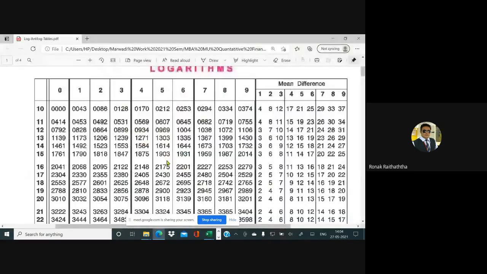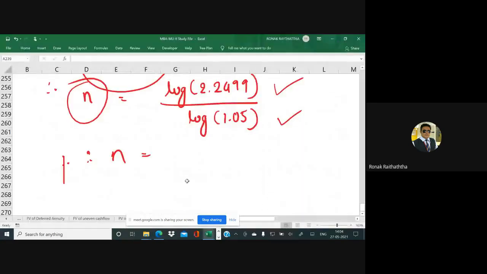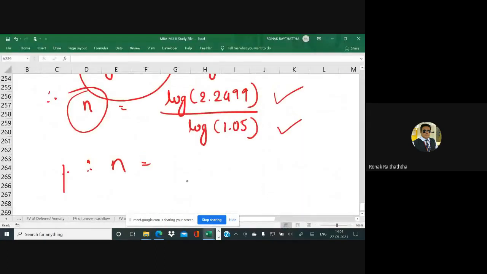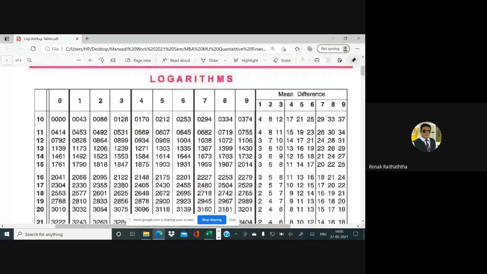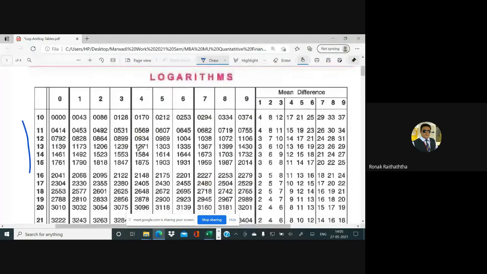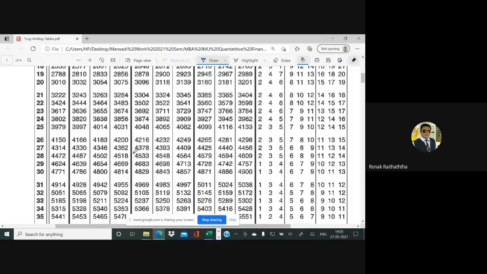Those who have got it can watch calmly. We take the log of the first two digits, in the table of 4, and the mean difference of 9 is added to that value. So in 22, we'll check the 4's column and 9's mean difference would be added. Let's go to 22. Here we have got 22, right?